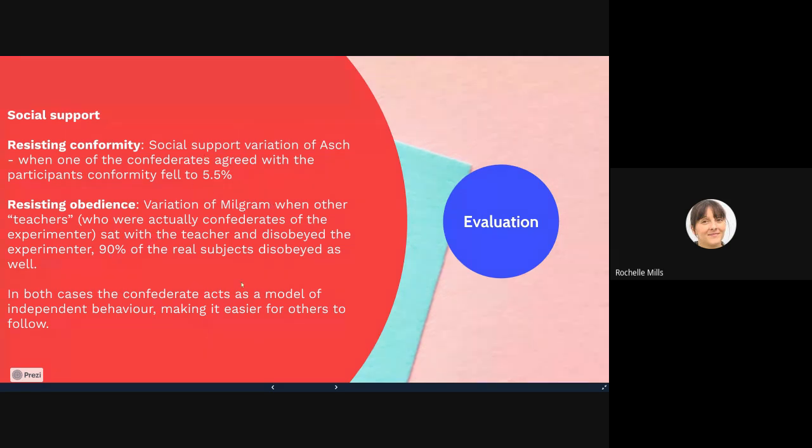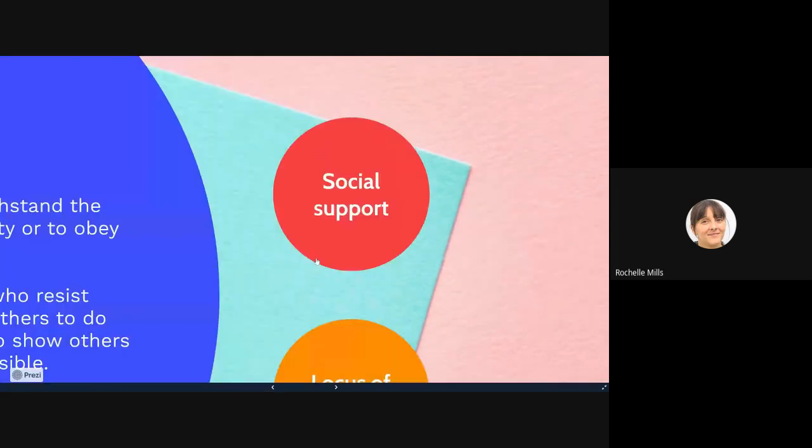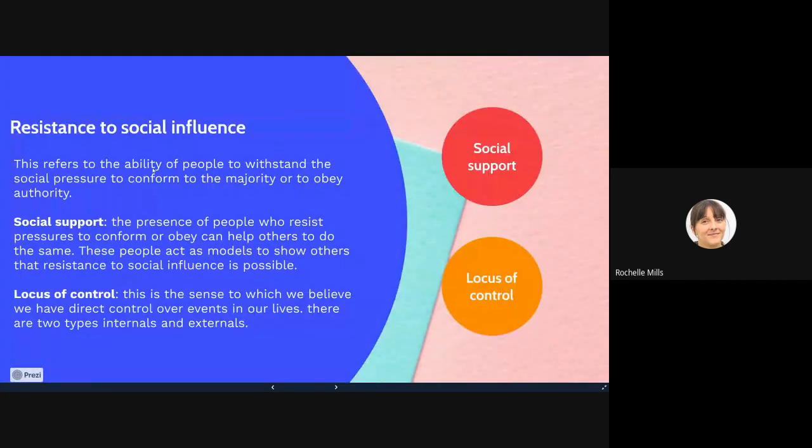Just make sure that you're aware when you are revising this topic that you're looking at resistance to social influence, and you need to be really careful with that question because it could be resistance to obedience, it could be resistance to conformity, which would affect the research that you would put down and the explanations that you would use, or it could be social influence, which would include both.